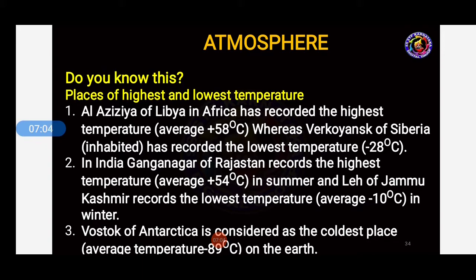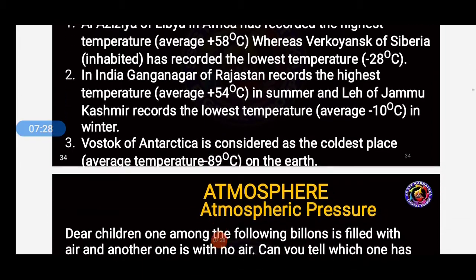So in that region they record the lowest temperature, average minus 10 degrees Celsius in winter. Vostok of Antarctica is considered the coolest place, average temperature minus 89 degrees Celsius on the earth. You can see, students, these are the places which have the highest and also lowest temperature.